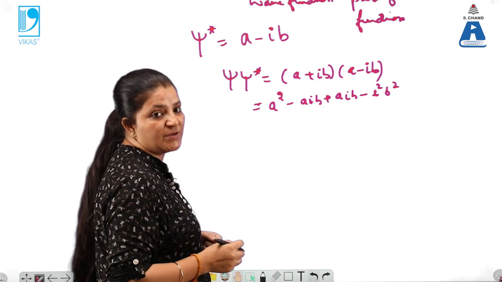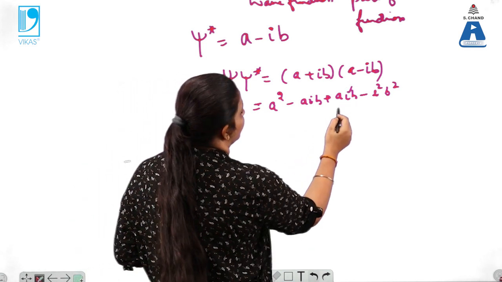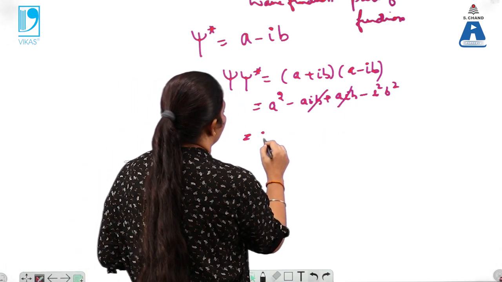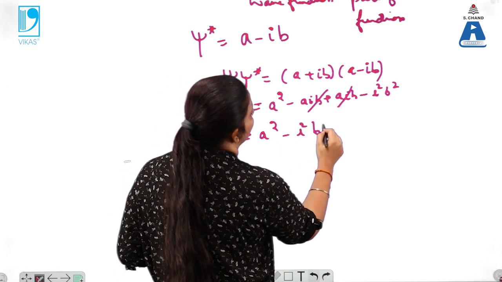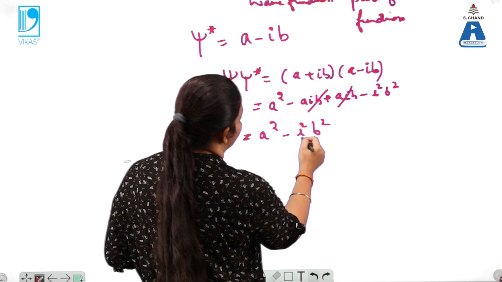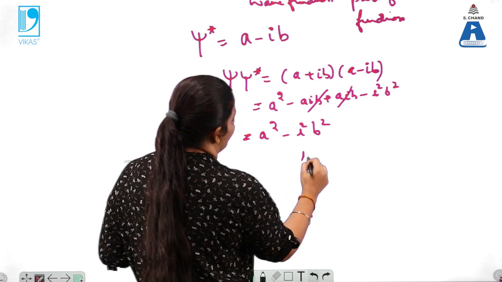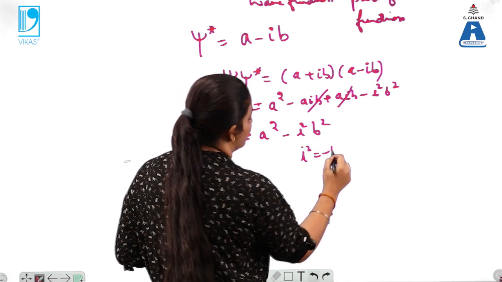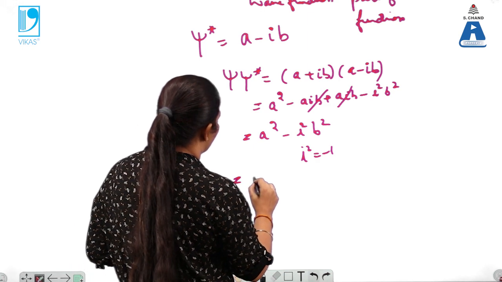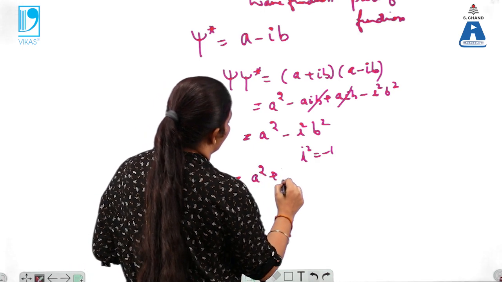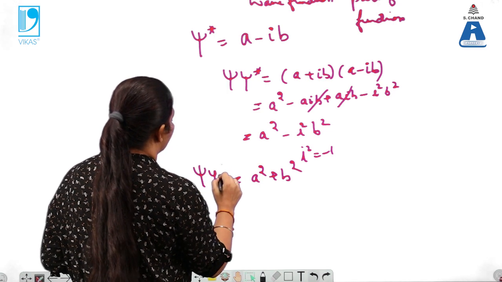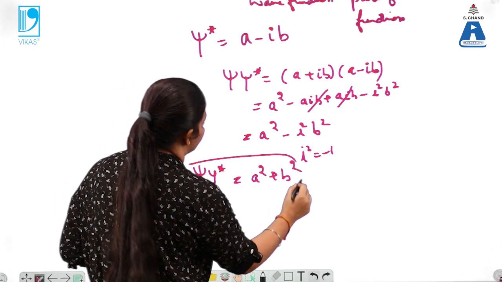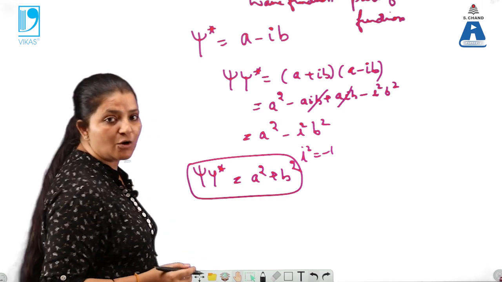We will get a square minus iota square into b square, as the cross terms cancel out. Now iota square equals what? We know that iota square equals minus 1, so that becomes a square plus b square. So the complex conjugate into the wave function is again a real quantity.